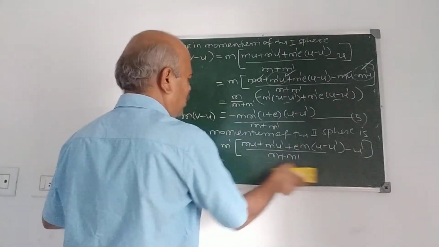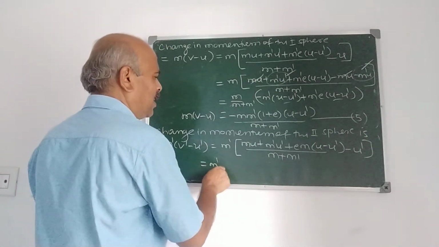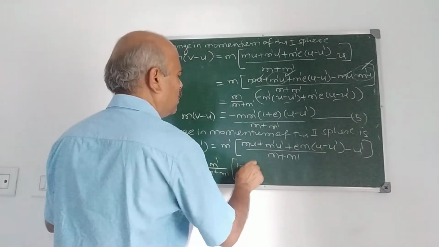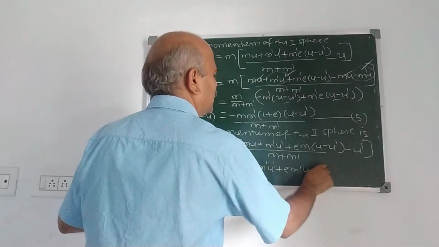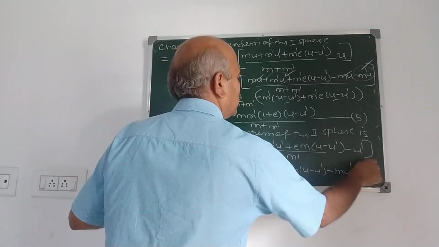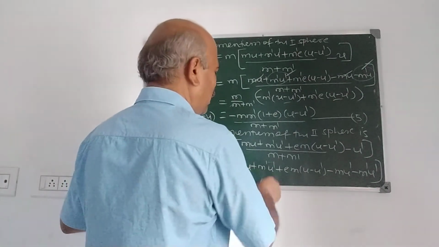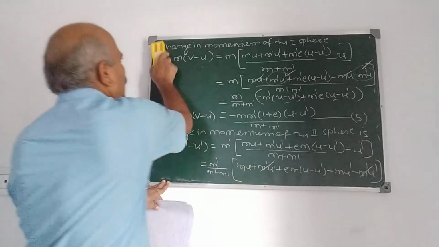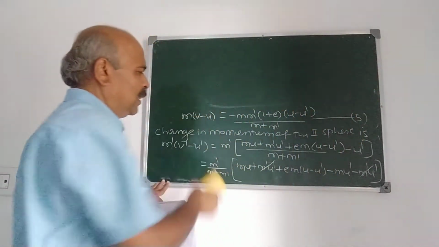Therefore, the change in momentum of the second sphere is this. We still have to simplify it. It is m dash upon m plus m dash into mu minus m u dash plus e m into u minus u dash, minus mu dash minus m dash u dash. M plus m dash is taken common. Now here m dash u dash cancels. So the change in momentum of the second sphere is equal to